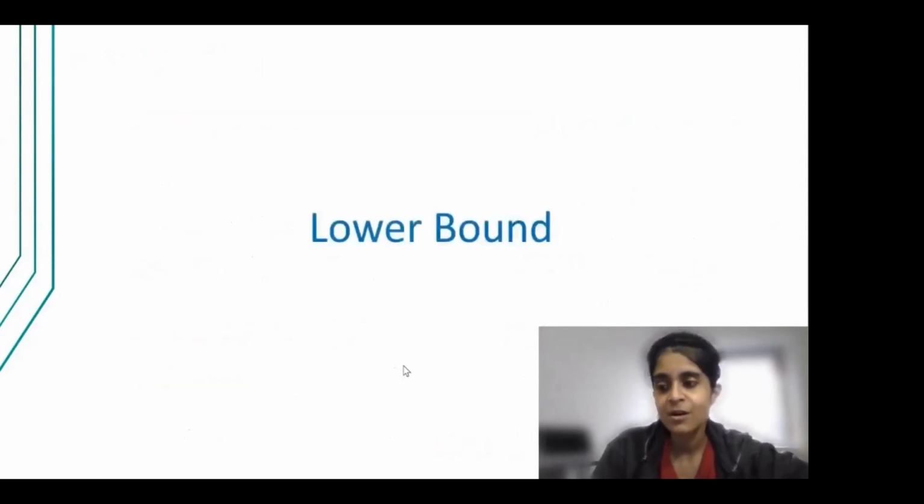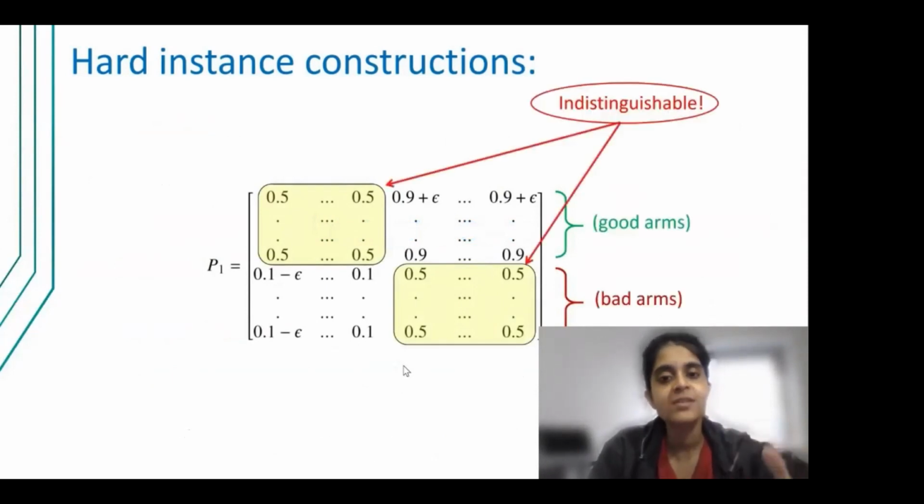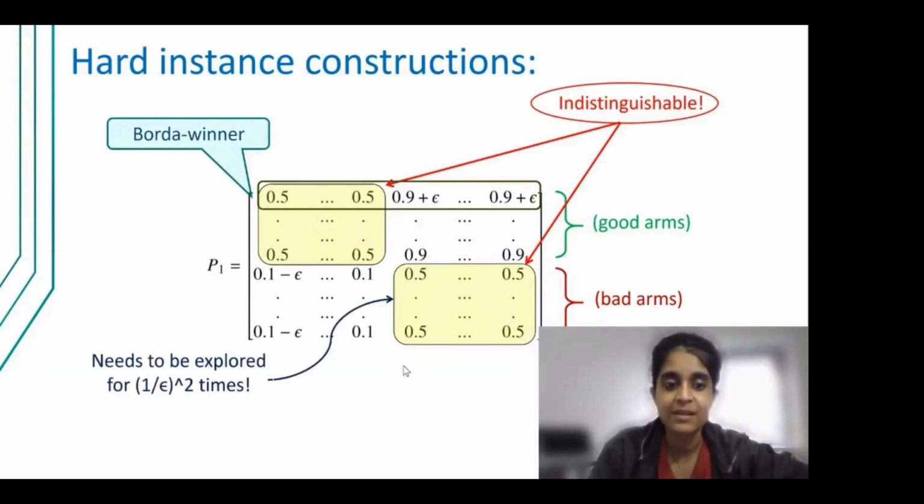I do not have the time to go through the technicalities, but the lower bound problem construction pivots on the fact that we only see the comparison feedbacks. If there is a set of good arms and bad arms that are distinguishable from each other, unless we play the bad arms many times, apparently 1 by gap square times, it's impossible for any learner to figure out which is the Borda winner. And in the process, the regret you incur is K by delta square or T to the 2/3.